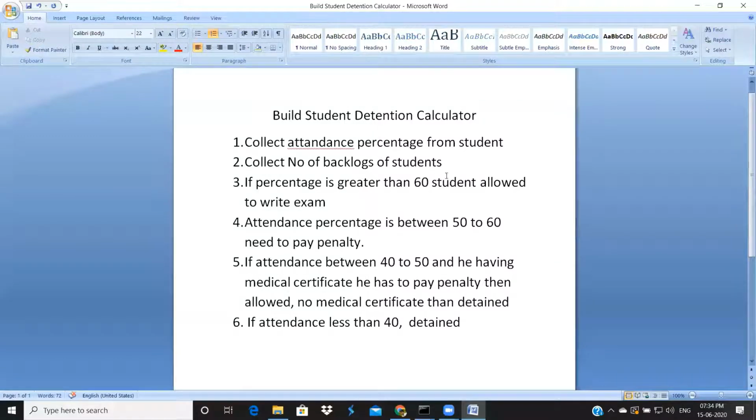If percentage is greater than 60, the student is allowed to write the exam. If percentage is between 50 to 60, take a fee from him and allow him for the exam. If 40 to 50, then we have to ask for a medical certificate. If less than 40, directly we tell him you are not allowed to write this exam. This is a simple detention calculator. After finishing this session, I will share this document on WhatsApp. Then you will get to know.